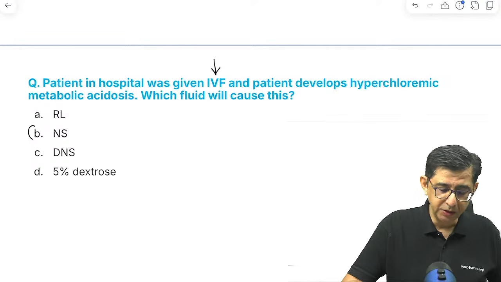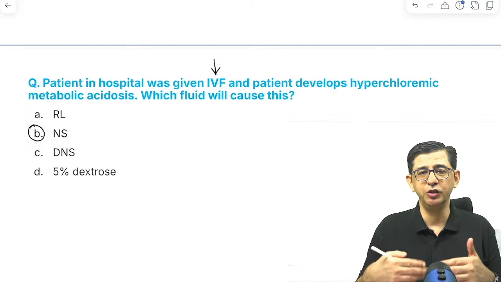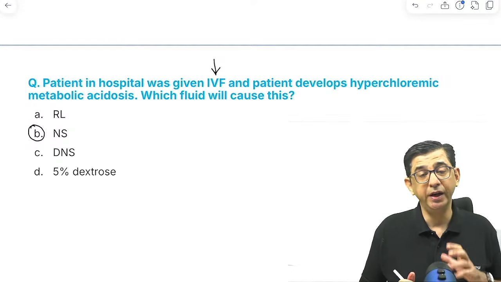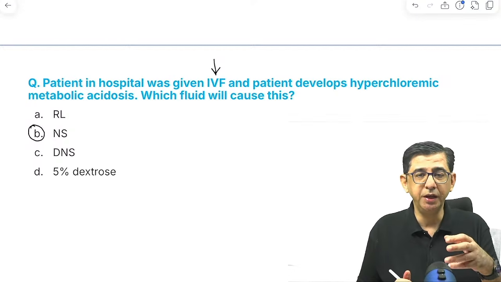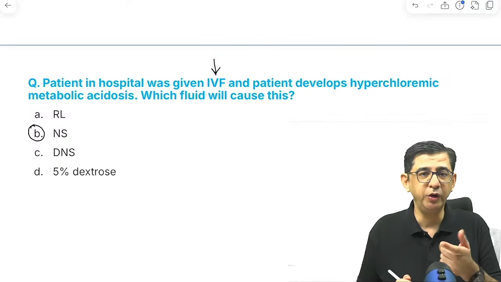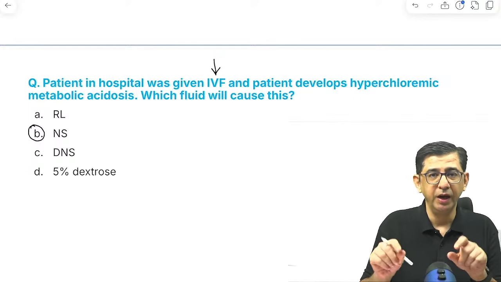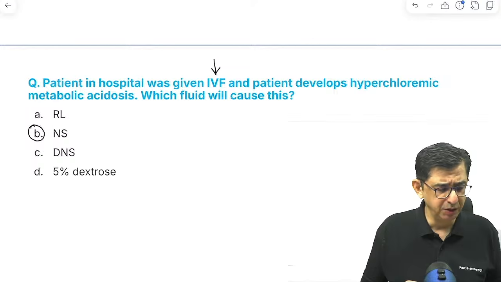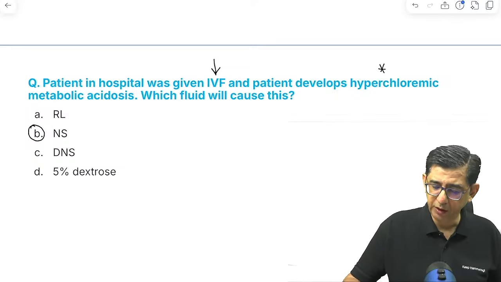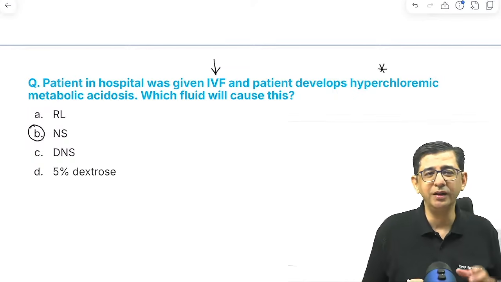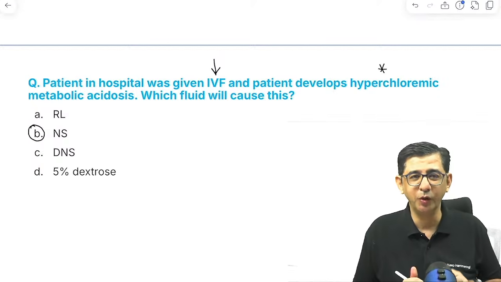क्योंकि जब हम normal saline देते हैं patient को, तो negative charges chloride की value बढ़ जाती है. And when negative charges are more, the body will be sending bicarbonate inside the cells, and bicarbonate in the body will decrease in the blood, and therefore acidosis will be a manifestation. Though a lot of guys were able to pick up the word hyperchloremic, so उससे solve कर लिया कि सर normal saline ही बन रहा था और तो hyperchloremic कौन ही करेगा.